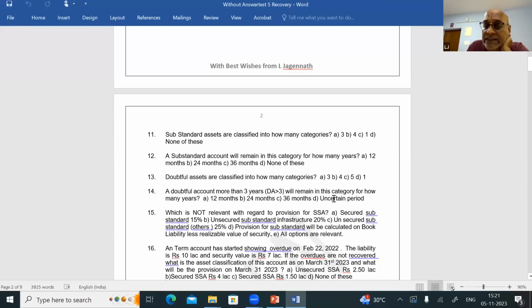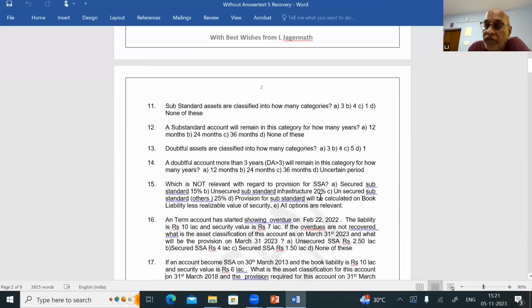Number 14, answer is D, uncertain period. Question number 15, which is not relevant with regard to provisioning for substandard.